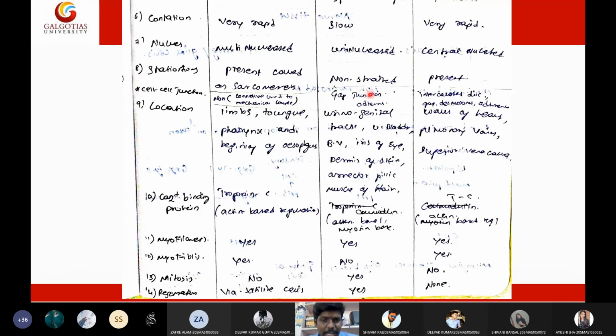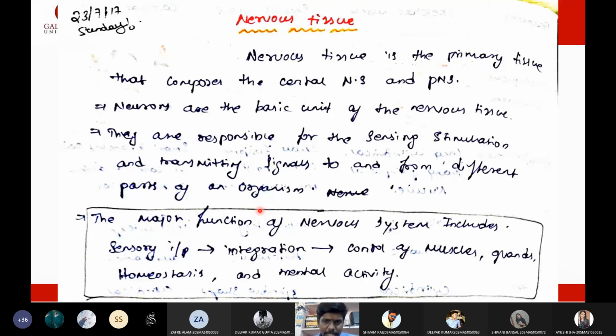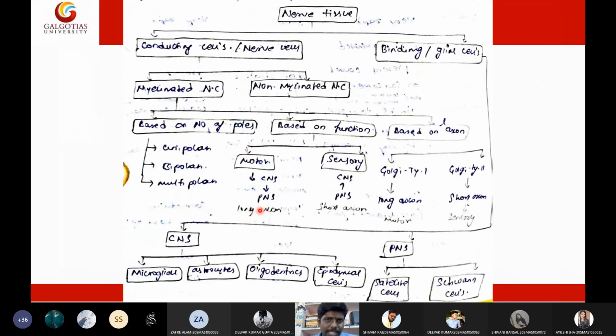The smooth muscles are in the blood vessels and the iris of the eye, whereas the cardiac muscle is present in the heart. These are the major differences between these 3 muscles. Then we discussed the nervous tissue. Basically, in nervous tissue, we have 2 types of cells: conducting nerve cells and non-conducting cells. Non-conducting cells are called binding cells or glial cells, whereas conducting nerve cells are of 2 types: myelinated nerve cells and non-myelinated nerve cells.